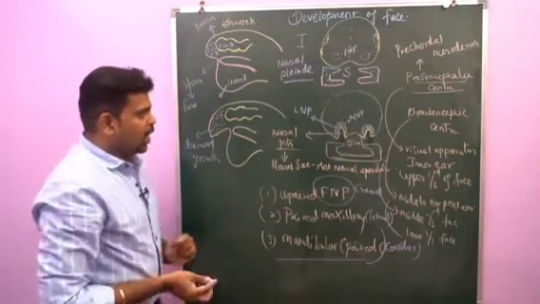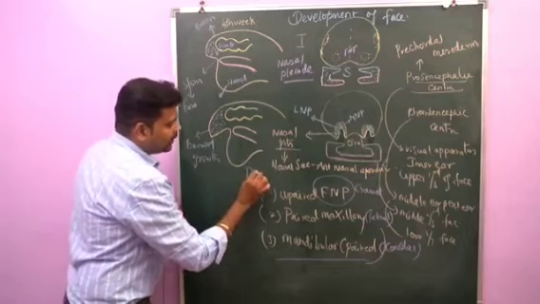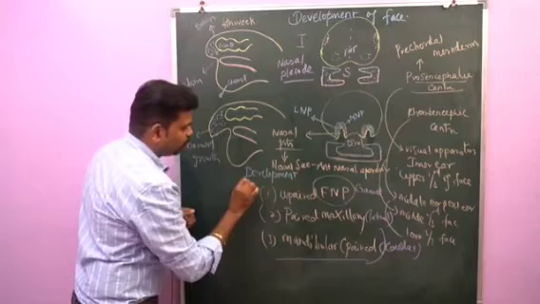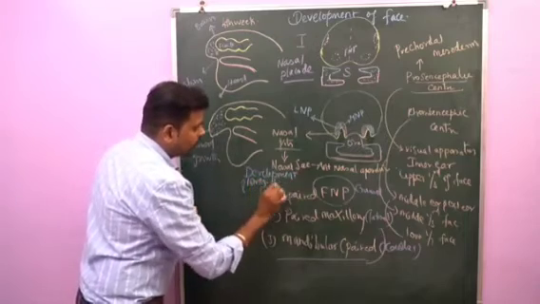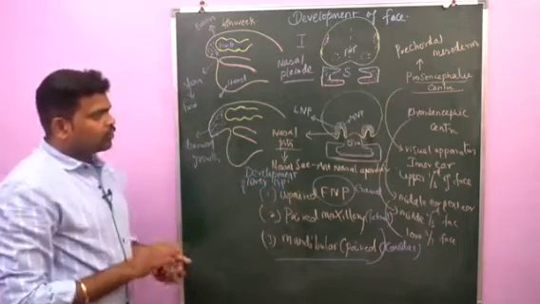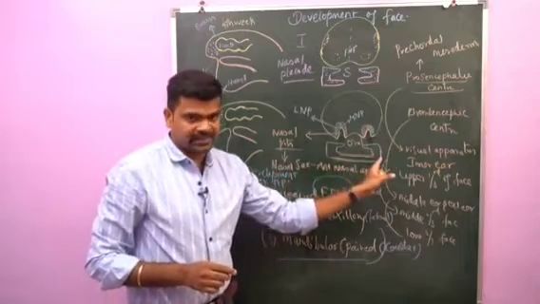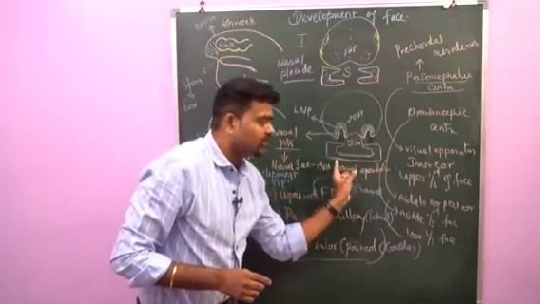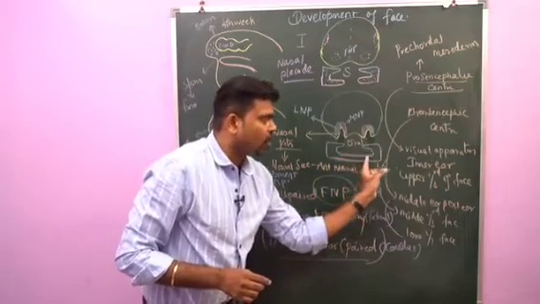Next, we'll see how the lower lip is formed. That is development of lower lip. So the mandibular processes on both sides, what happened? They move towards the midline and fuse with the opposite side.